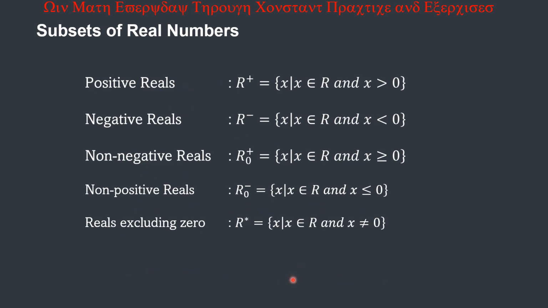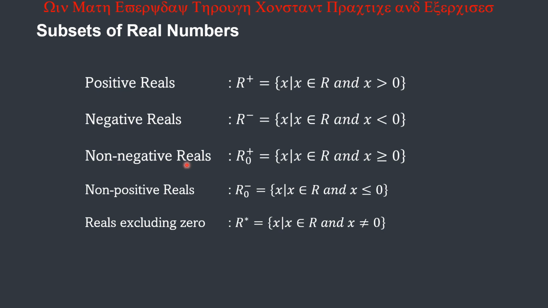Then, some of the subsets of real numbers: we have the positive real numbers. Whenever you say positive real numbers, this is the set of all x such that x is a real number and x is greater than 0. Again, when you say set of positive real numbers, we are referring to all numbers greater than 0. For the set of negative real numbers, we are referring to all the numbers less than 0. So these are the negative real numbers.